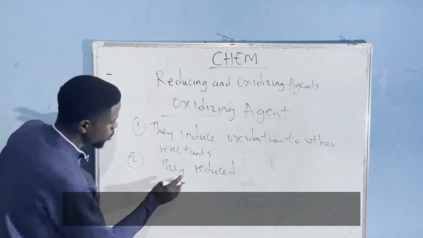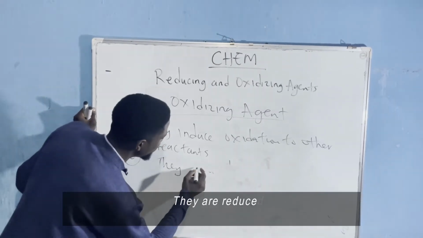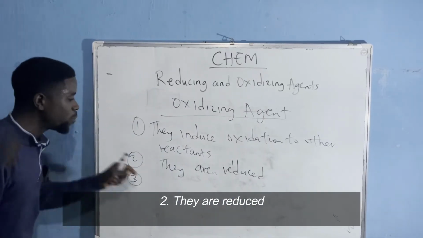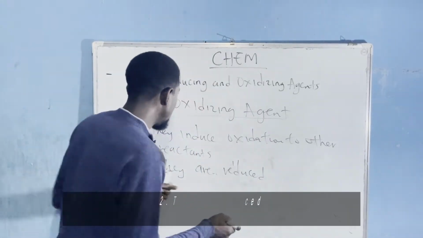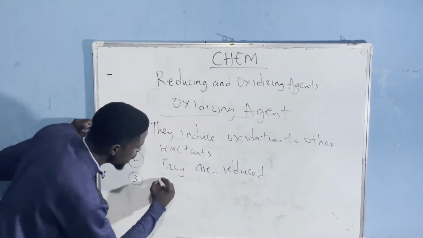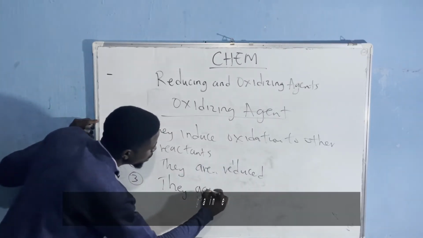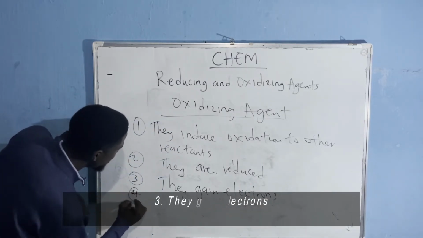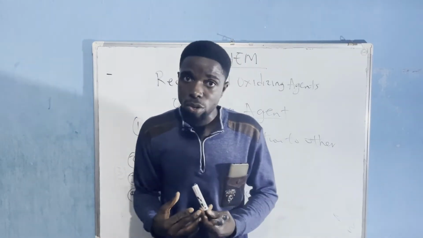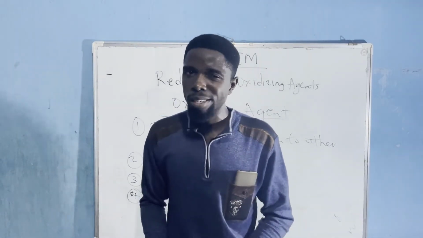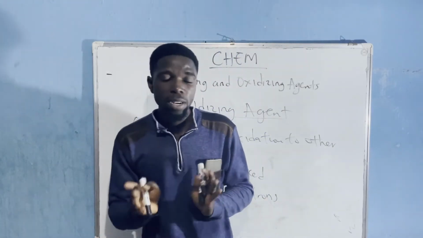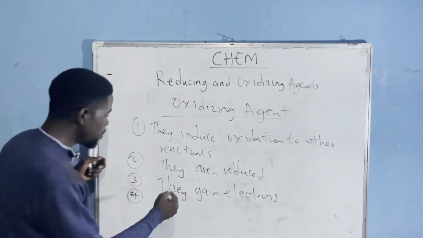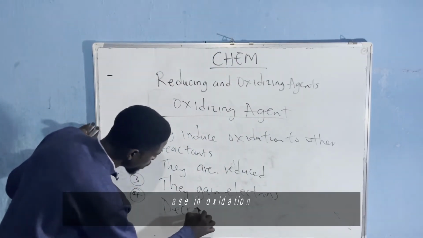Okay, now I wrote they are reduced. So with that said, reduction is the gain of electrons. So that means that every oxidizing agent being reduced has to gain electrons. So they gain electrons. And then finally, I mentioned earlier on that once you gain electrons, your oxidation number decreases. Look at our other videos to understand this more. I said this before, that once you gain electrons, your oxidation number decreases. So that means decrease in oxidation number.